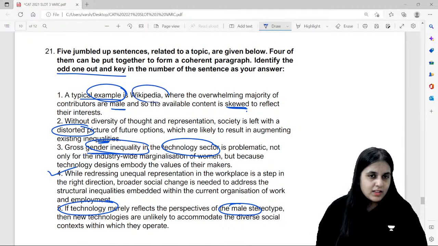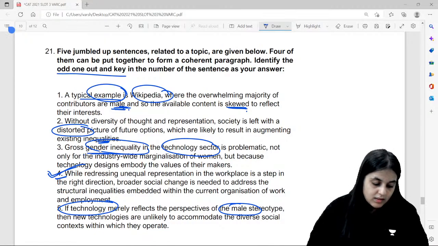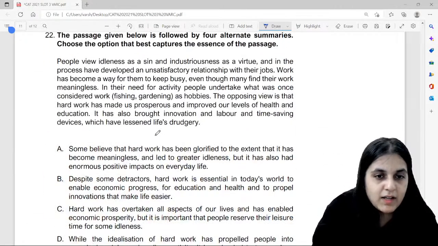Okay, this is also related to gender inequality in the technology sector. But if you look at 4, it's not specific to gender inequality. It is very generic. Did you understand this? Did you understand why 4 is the odd one out? Great. Okay, next one. Para summary, guys.